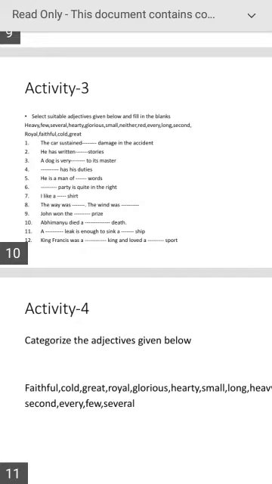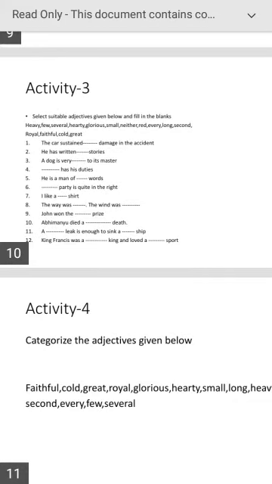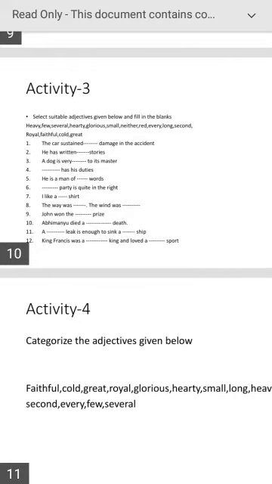The car sustained heavy damage in the accident. He has written several stories. The dog is faithful to its master. Every man has his duties. He is a man of few words. Neither party is quite in the right. I like a red shirt. The way was long and the wind was cold. John won the second prize.